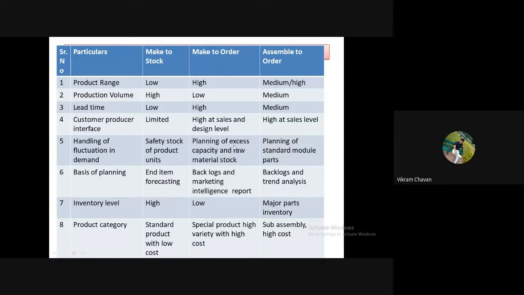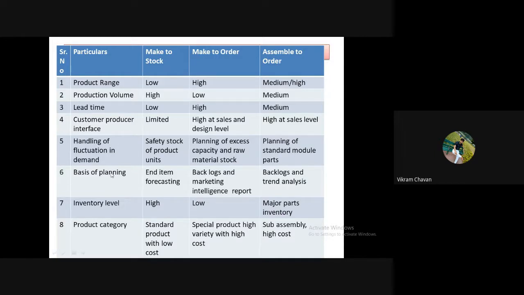So planning of excess capacity and raw material stocks. In assemble to order production, in this part, planning of standard module parts, whatever the standard parts or the assembly components, can be stored to cope with the fluctuation in demand in the market.